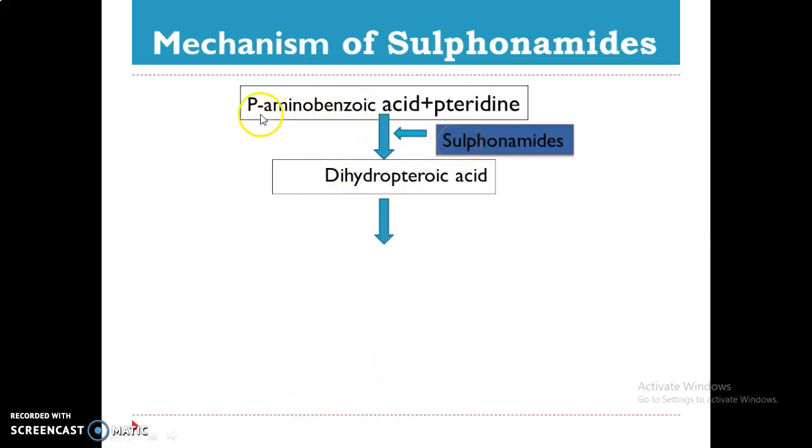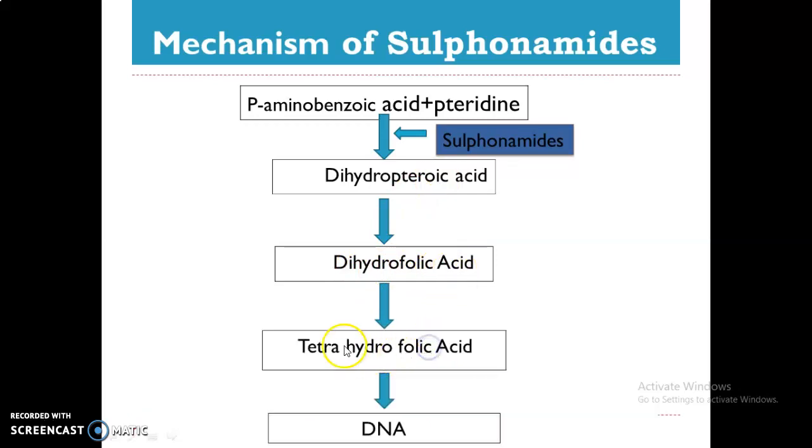In the general process, PABA gets converted to dihydropteroic acid, and this dihydropteroic acid gets converted to dihydrofolic acid, and then dihydrofolic acid is converted to tetrahydrofolic acid. This tetrahydrofolic acid, THFA, is required for purine and pyrimidine synthesis.